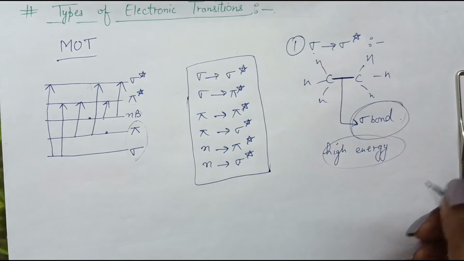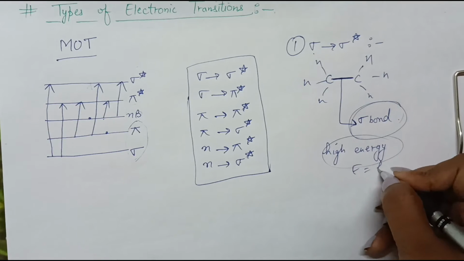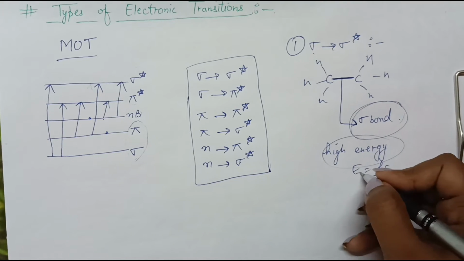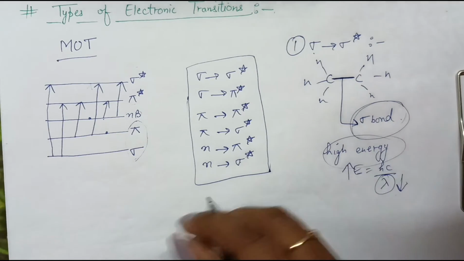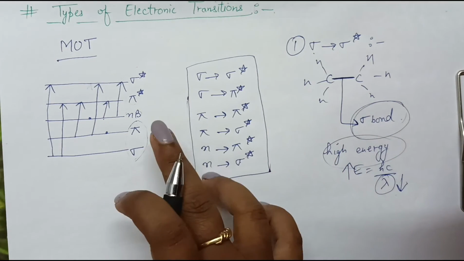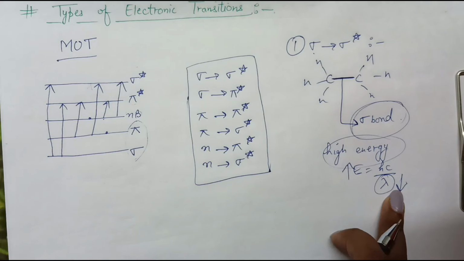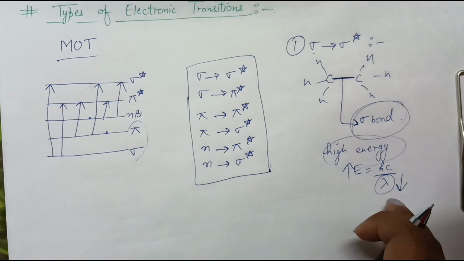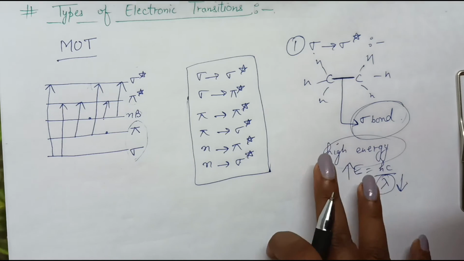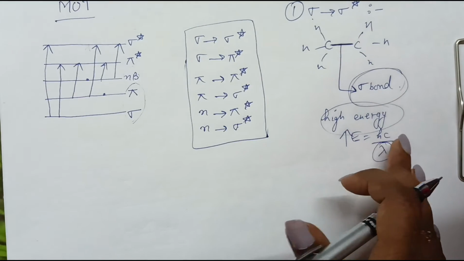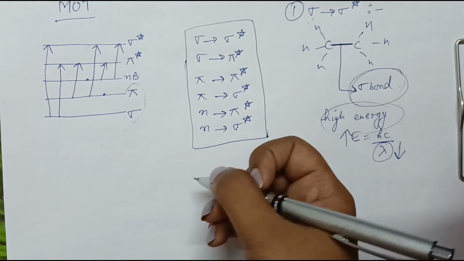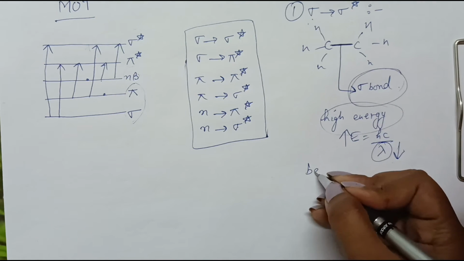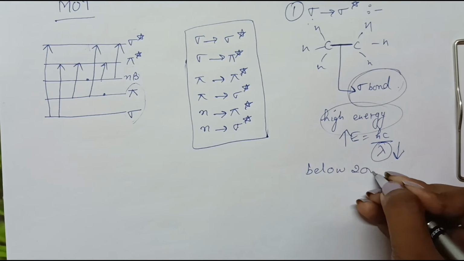So high energy means low wavelength, because E is equal to hc by lambda. If we want high energy, then we have to give low wavelength. Low wavelength means we are talking about the region lower than UV. So many of these compounds show the sigma to sigma star transitions at a very low wavelength, below 200 nanometers, right?